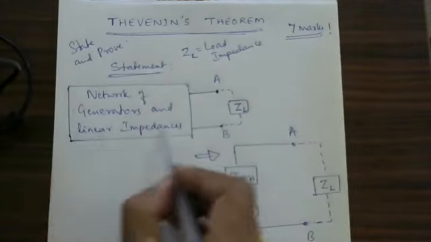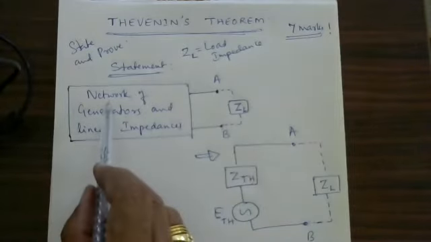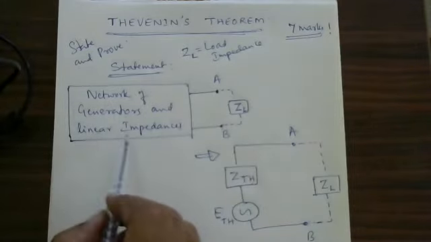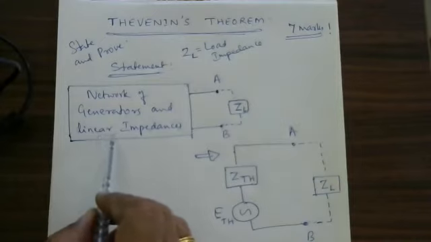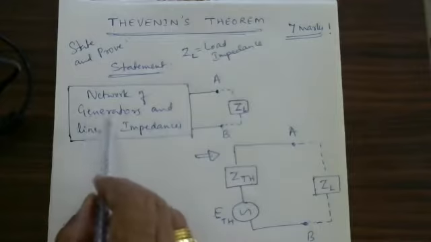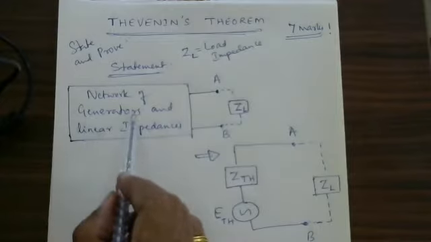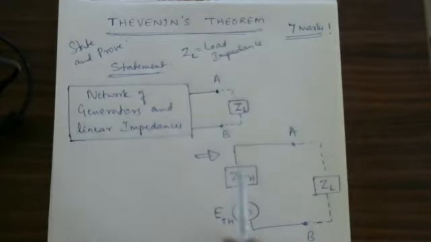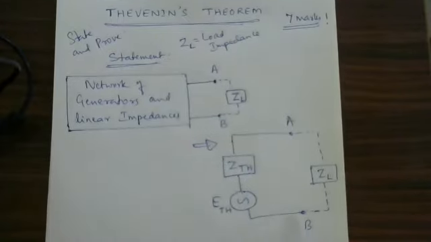of a linear network which contains more than one impedance and more than one generator, it can be replaced by an equivalent circuit containing ZTH, Thevenin's impedance, and ETH, Thevenin's EMF.